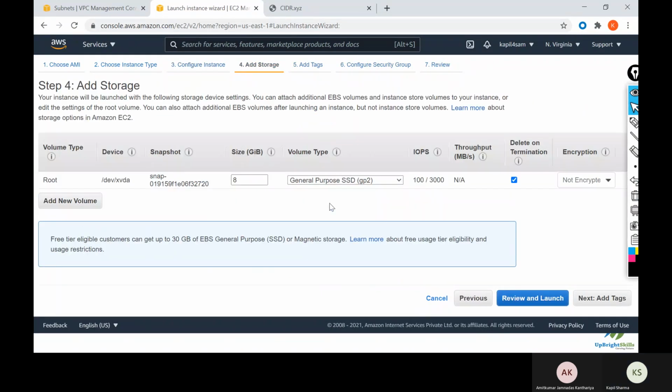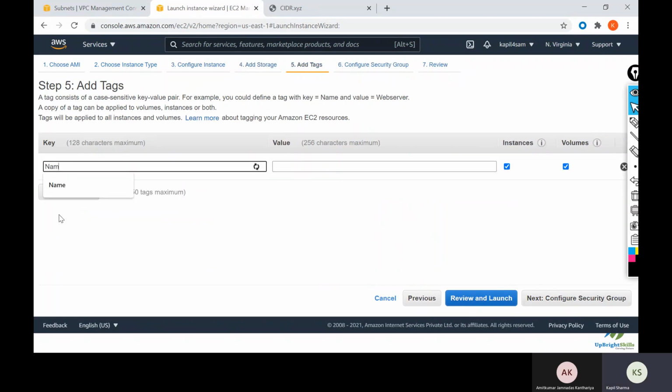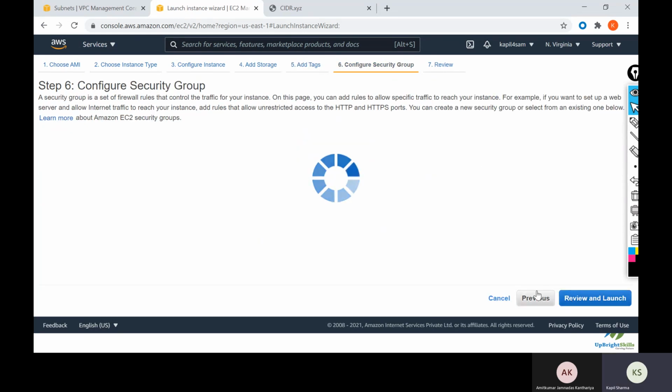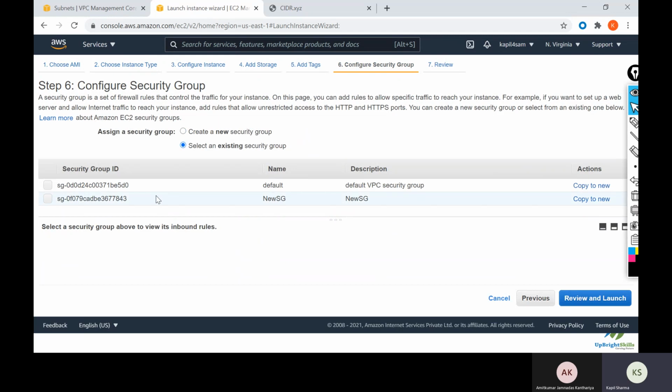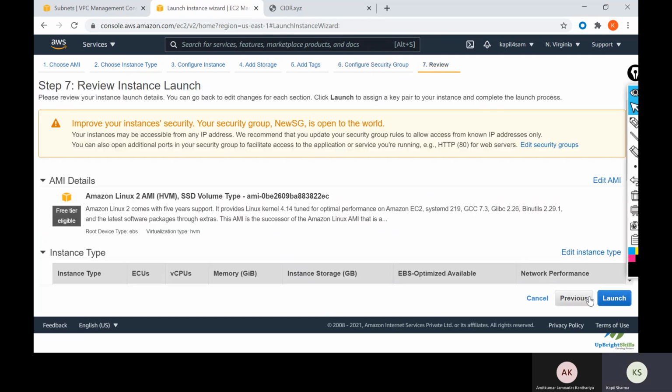Next, 8 GB default. I will give it a name. Next, security group, I will choose the same. Review and launch, and launch.